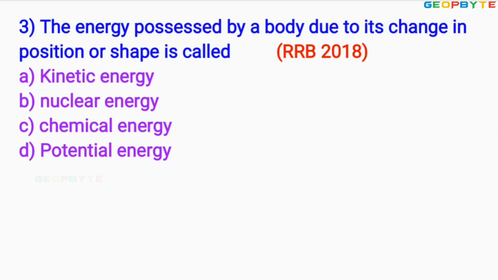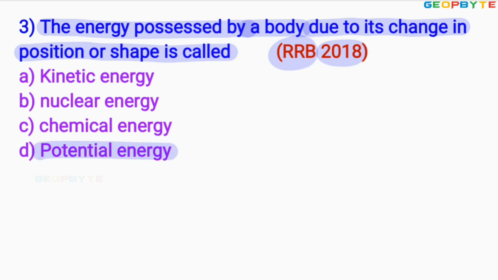Look at the problem given in 2018 for the RRB exam, given like this. The energy possessed by a body due to its change in position or shape is called potential energy. Energy possessed by the body due to its elevation is called potential energy. Therefore, option D is absolutely correct.